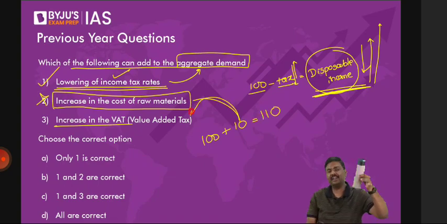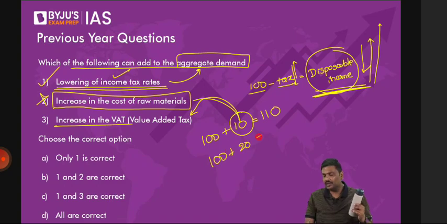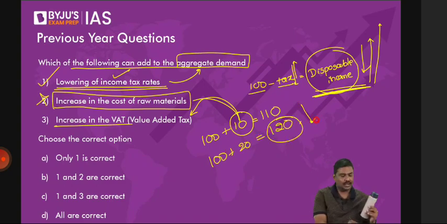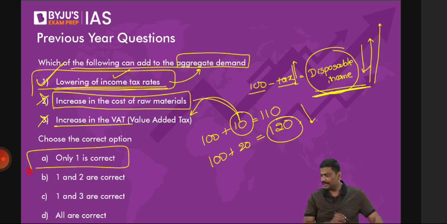Now, if value added tax goes up from 10 rupees to 20 rupees, what will happen to market price? Market price will go up. And if the market price goes up, what will happen to the demand? Demand will go down. Right. So even in the third one, the demand will be lower. So the right option for the question is option A. Only one is correct. Any difficulty? Let me go to the next one.